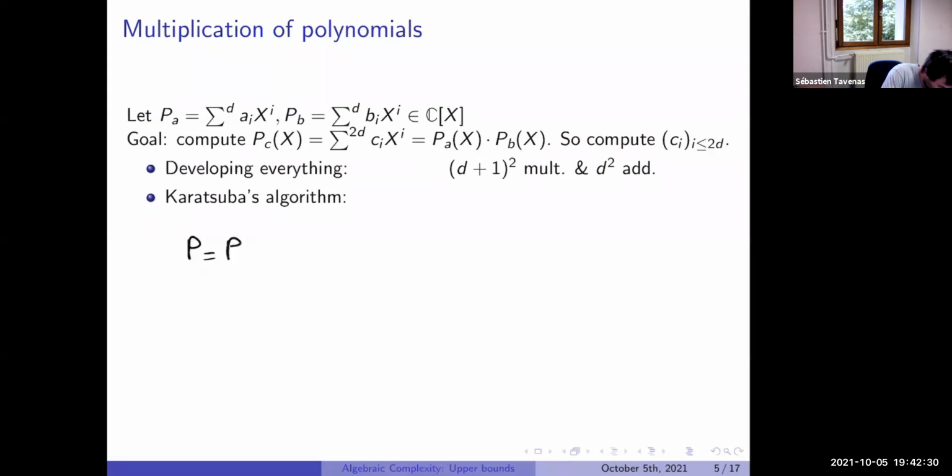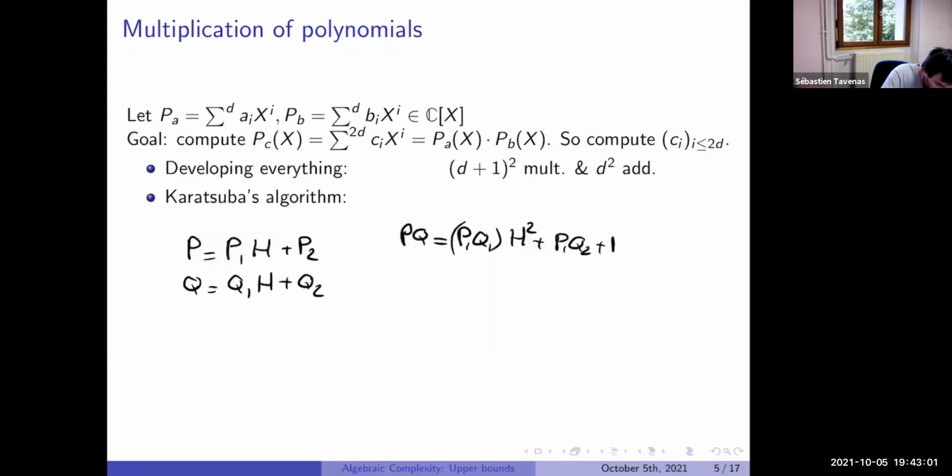Let's say that P equals P1 h plus P2, and Q equals Q1 h plus Q2. If you want to compute PQ, it will be equal to P1 Q1 h squared plus (P1 Q2 plus P2 Q1) h plus P2 Q2.